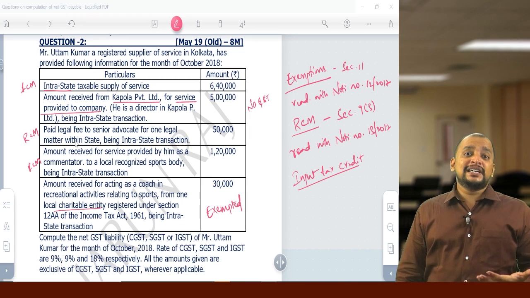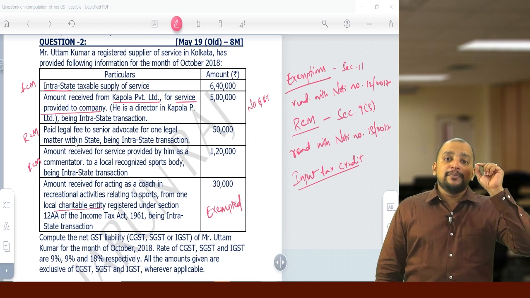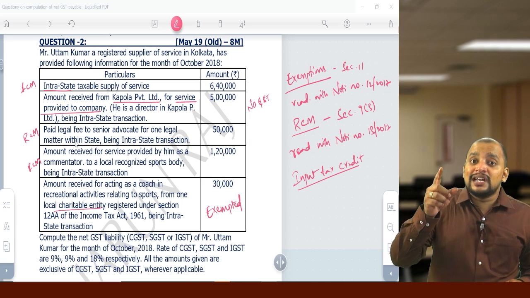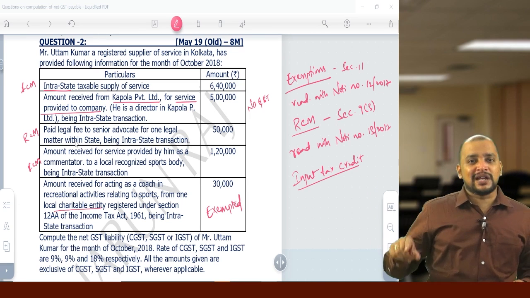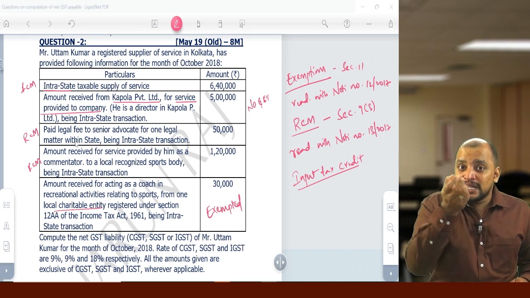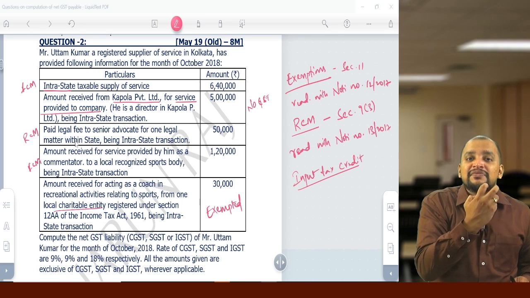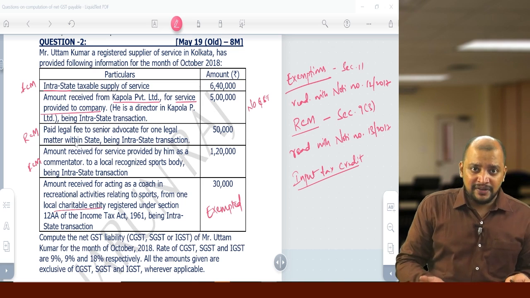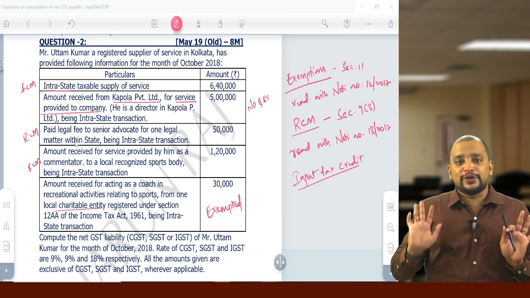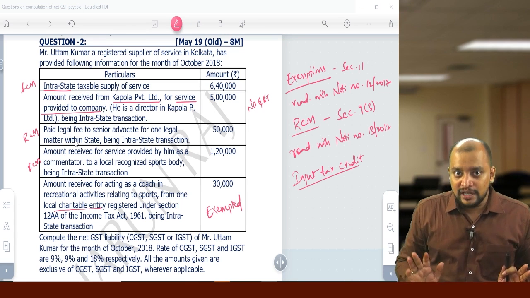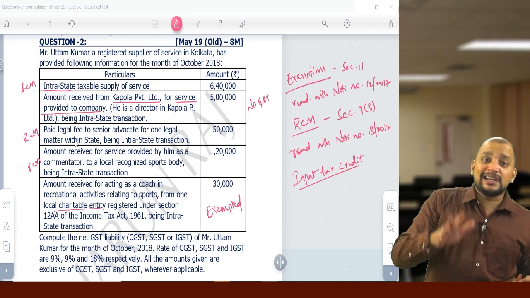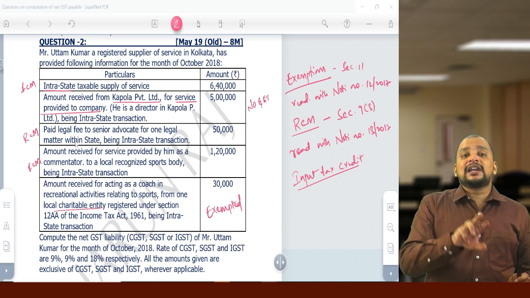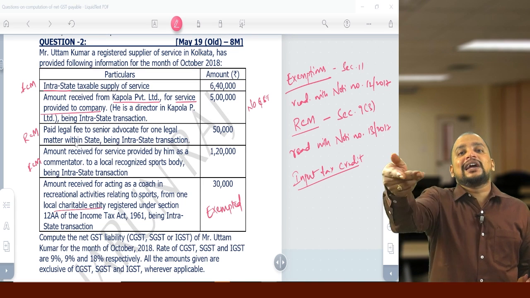How to know whether he is an employee or not? So the remuneration which is paid by the company to the director should be chargeable to TDS under section 192 of Income Tax Act. Then so much of the money received by the director will be coming under income from salaries. So therefore there won't be any GST, but that information is not given. So clearly it is given service provided to company, means he is not an employee. So therefore that will be chargeable to GST. It is not excluded from supply. It is covered under supply. It is taxable, where liability to pay GST is on the company under RCM.